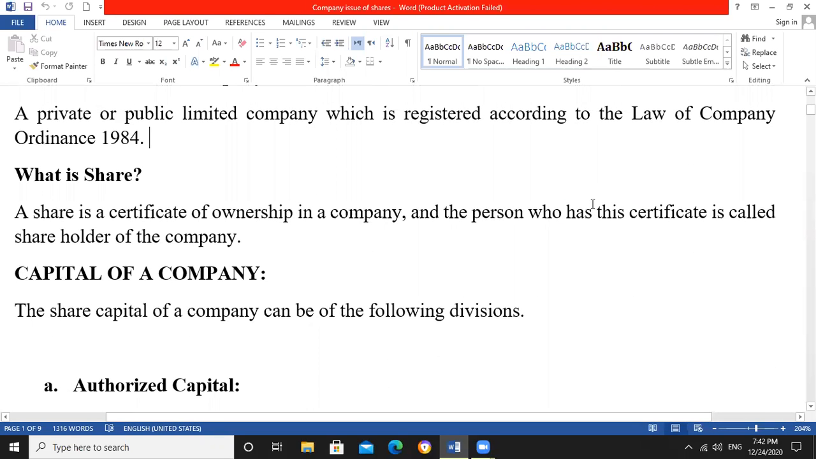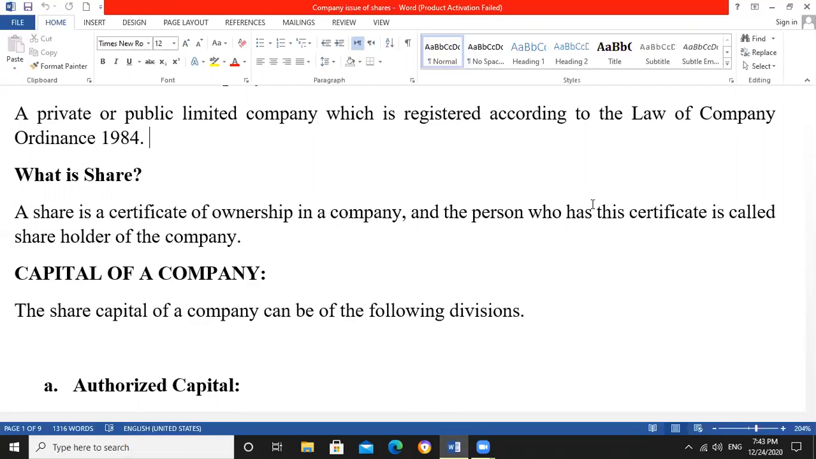Joint stock company is a private or public limited company which is registered according to the law of Company Ordinance 1984. Means which is registered by the Pakistani government under the Ordinance 1984. It can be a private or public limited company. Private limited company issues shares to specific shareholders, whereas a public limited company issues to any person, anybody can buy the shares of a public limited company, and these are unlimited.